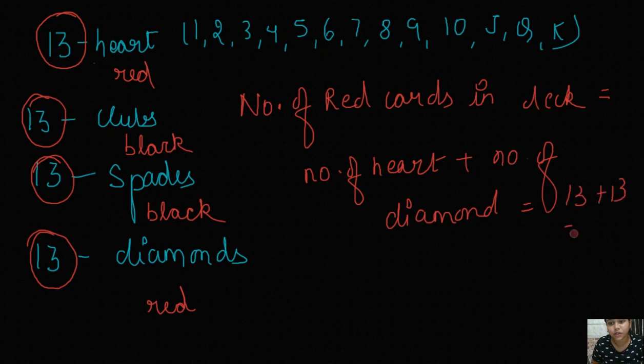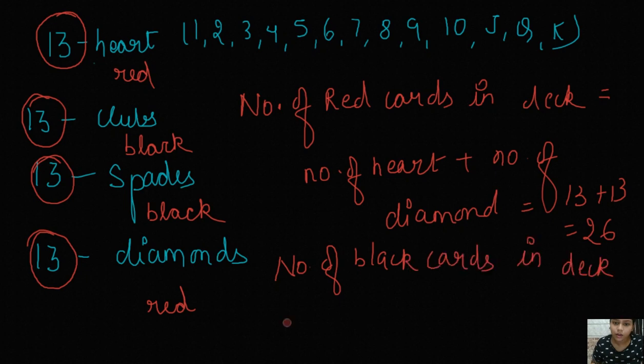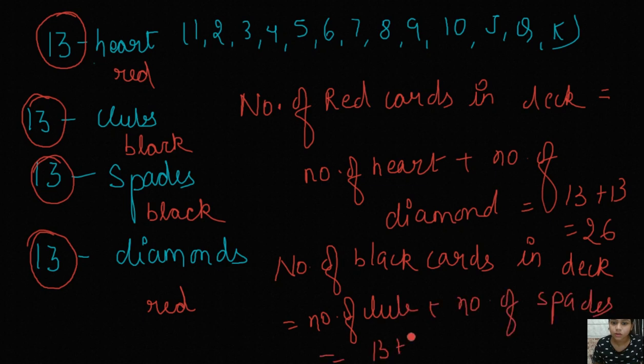Similarly, the number of black cards in the deck is the number of clubs plus the number of spades. That will also be 13 plus 13, which equals 26, right? So there are 26 red cards and 26 black cards in a deck.